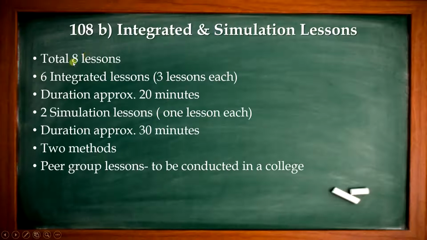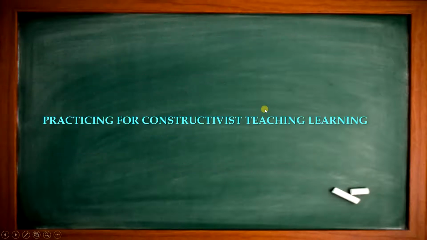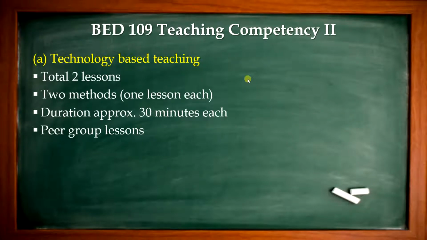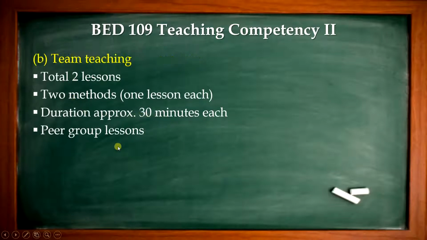The content of all the lessons will be from your methods. So remember always, there are 2 methods that you have selected. You will have to conduct the lessons as per the content, chapters and units from that particular method or subject. Practicing constructive teaching learning is the next part of the lessons. These are again lessons, some innovative types of lessons apart from the traditional lessons. 109 A is technology based lessons. You will have to use technology in these lessons. There will be 2 lessons, one lesson for each method. The duration will be 30 minutes and it will be conducted in the classroom in the college.